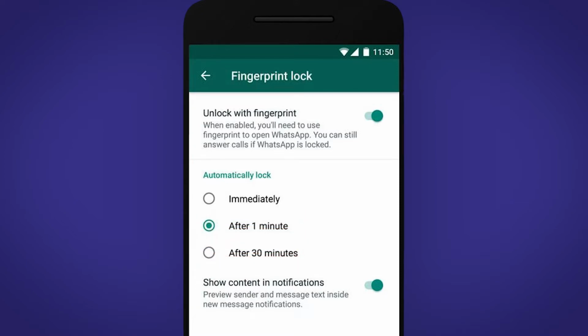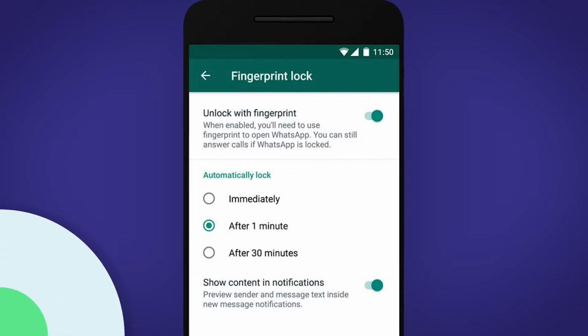And then there is another thing, which is show content in notifications. It means if you want to show the WhatsApp messages in your notifications panel while this fingerprint lock is enabled, you can enable this option right here. But if you disable this option, you won't see the WhatsApp messages in your notifications panel. You need to open up WhatsApp to see and read the messages you have received.